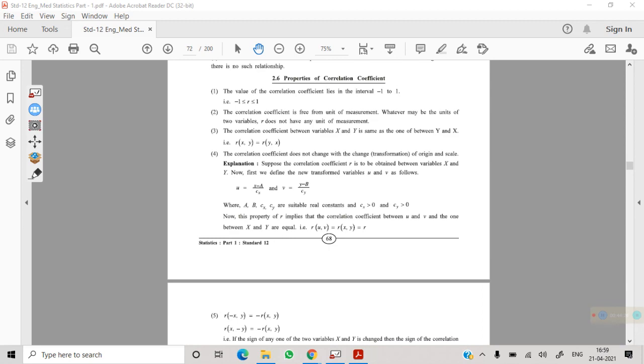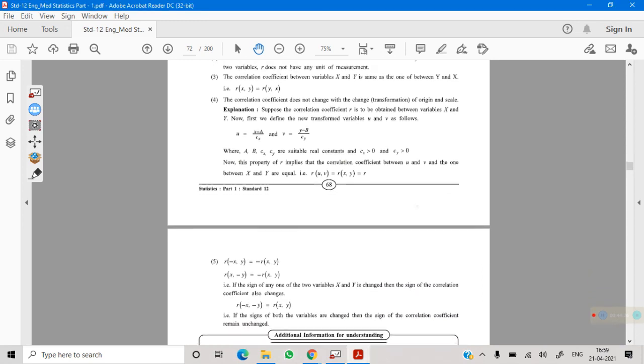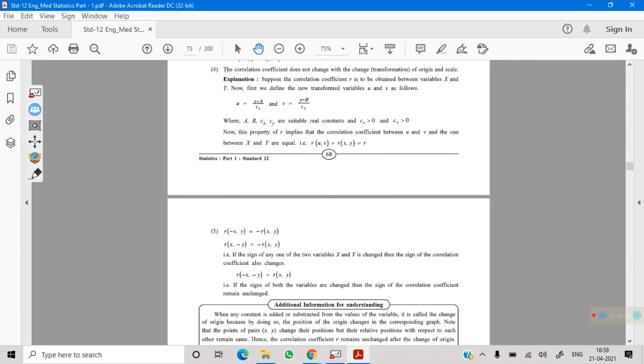Then R of minus x and minus y is equal to R; the negative and positive signs will change. Minus minus plus, plus plus plus, plus minus minus, minus plus minus. That is the basic thing. If the signs of both variables are changed, then the sign of the correlation coefficient will be unchanged.